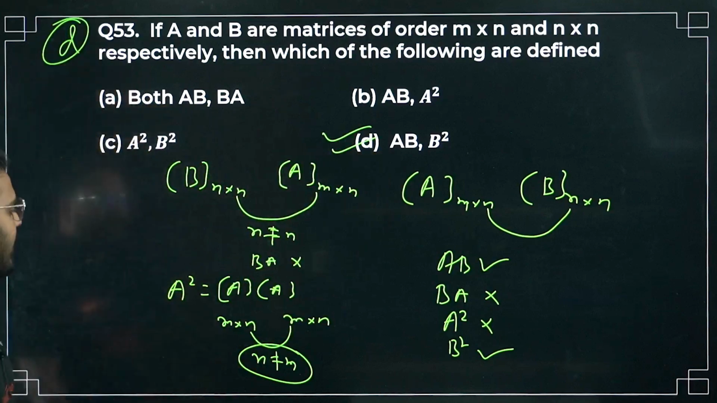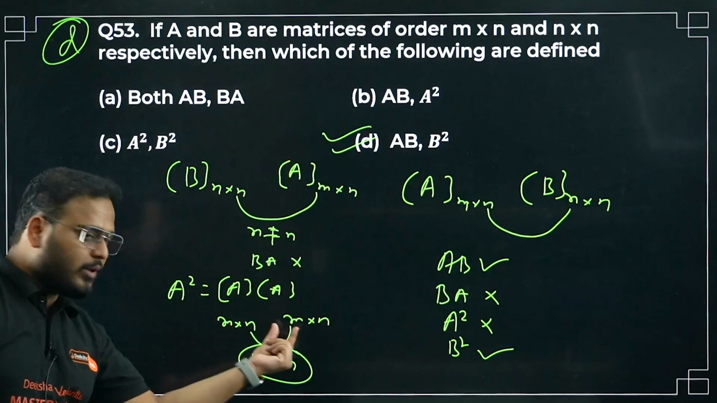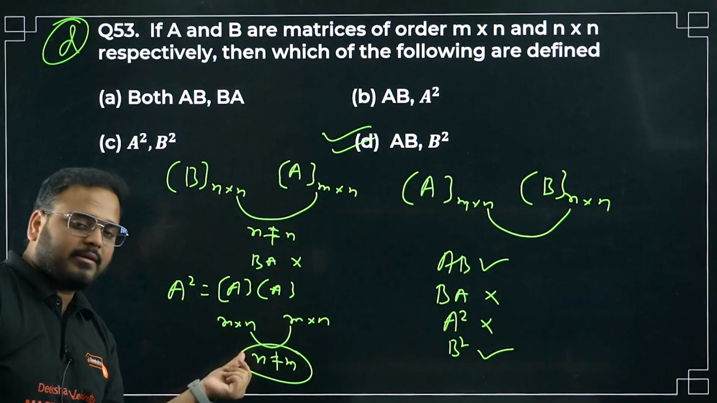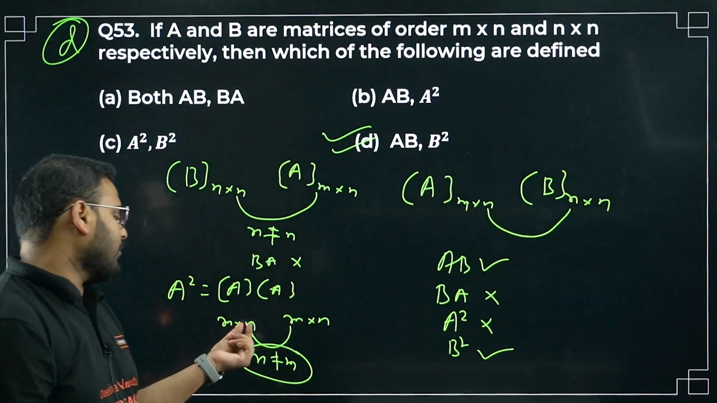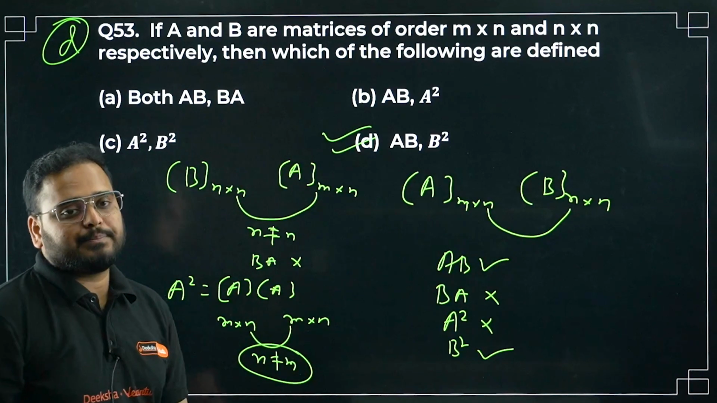Option D is right. I can't take A square also. M cross N into M cross N. We have N is the number of rows over here. M is the number of columns. Sorry, number of columns is N. Number of rows is M.